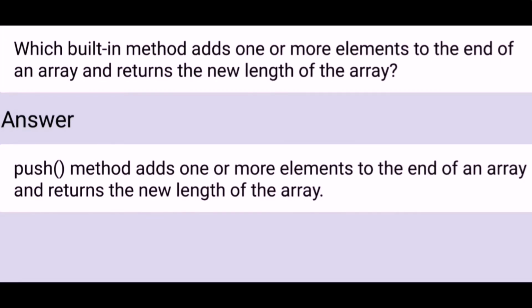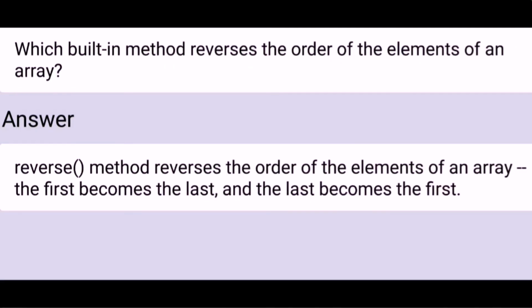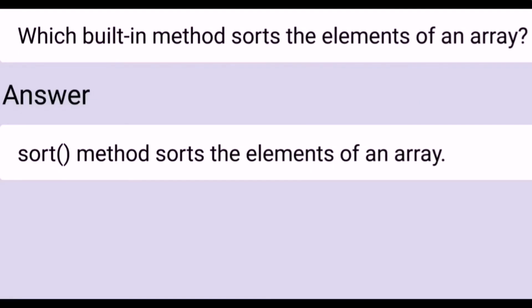Which built-in method adds one or more elements to the end of an array and returns the length of the array? The push method adds one or more elements to the end of an array and returns the new length of the array. Which built-in method reverses the order of the elements of an array? The reverse method reverses the order of the elements of an array. The first becomes the last and the last becomes the first. Which built-in method sorts the elements of an array? The sort method sorts the elements of an array.